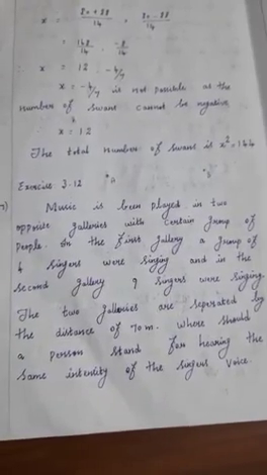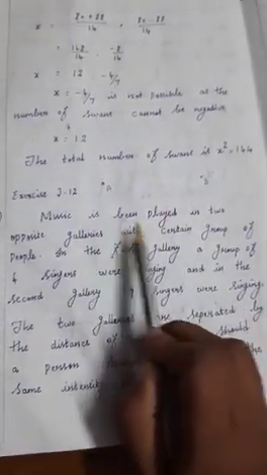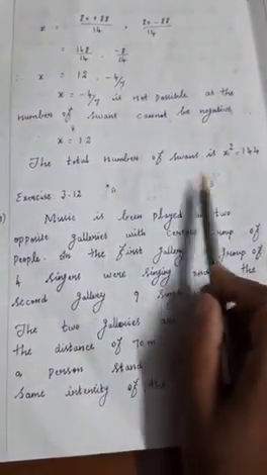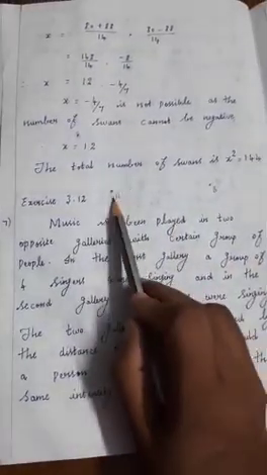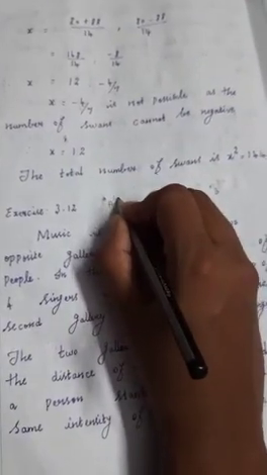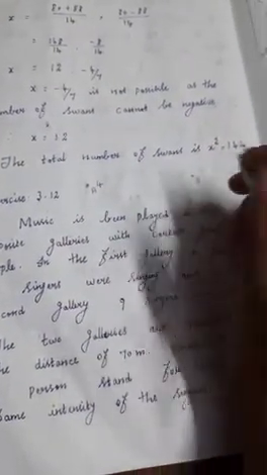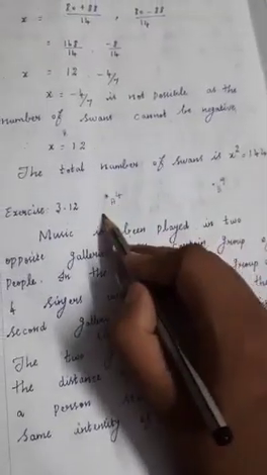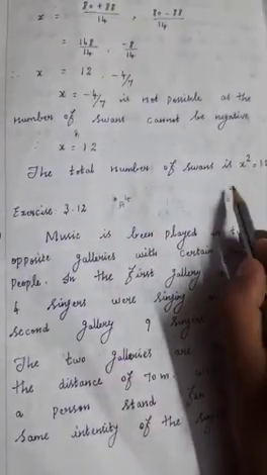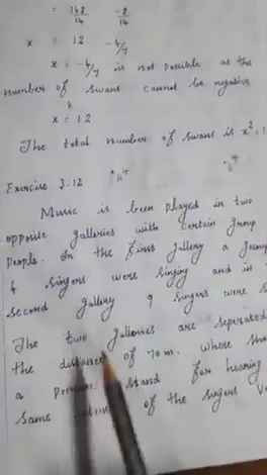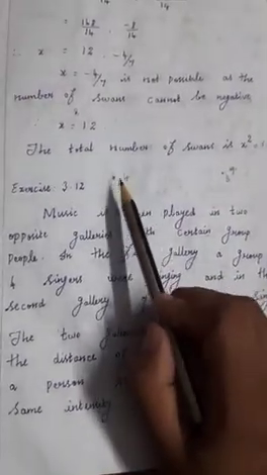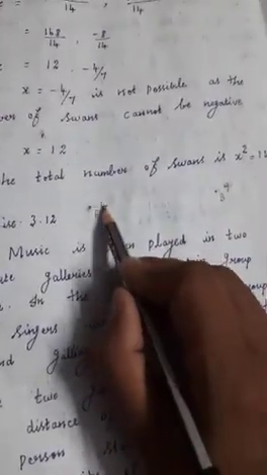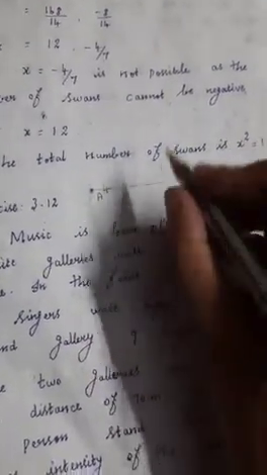So in this question, they have given music is being played in two opposite galleries. Okay, so this is the first gallery, this is the second gallery. In the first gallery, 4 singers were singing. After, in the second gallery, 9 singers were singing. They have also given that the two galleries are separated by the distance of 70 meters, that is, from the first gallery to the second gallery.